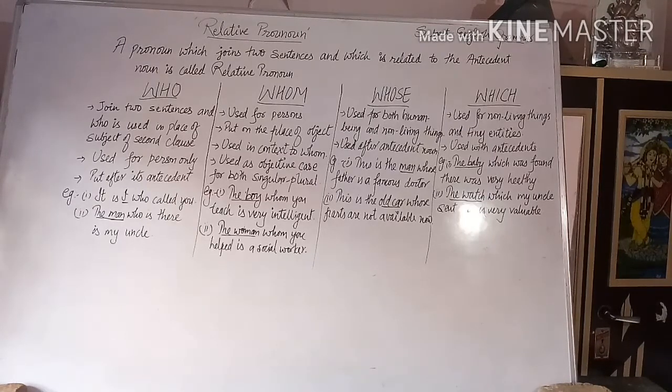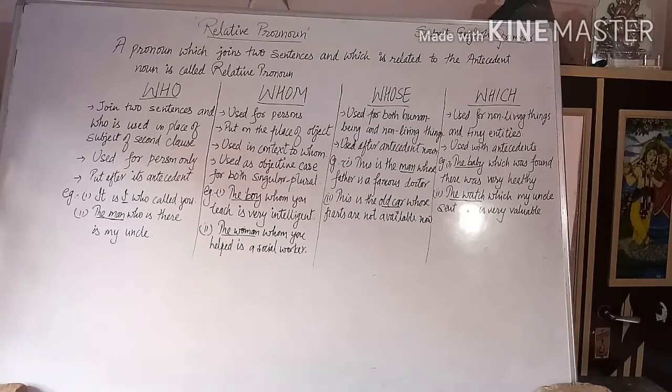You can buy the books that you need. So this is how it works. It connects two sentences. First, it joins two sentences, and it comes after its antecedent noun. It works as a connective. So that's it.